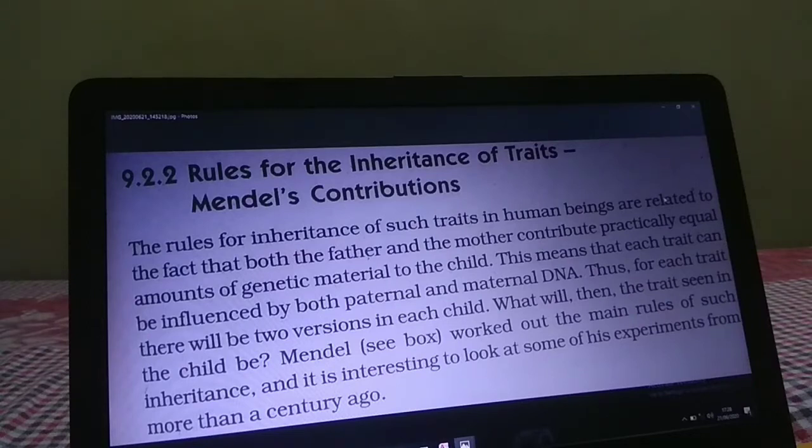Mendel's contribution. Children, in the previous class we studied the accumulation of variations in organisms. So, rules for inheritance of traits, Mendel's contribution. First of all, who is Mendel? Gregor Mendel was the first scientist to make a systematic study of patterns of inheritance, which involve the transfer of characteristics from parents to progeny. He did this experiment using different varieties of pea plants.